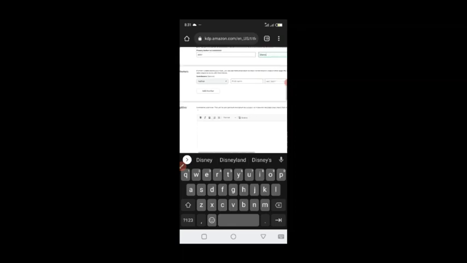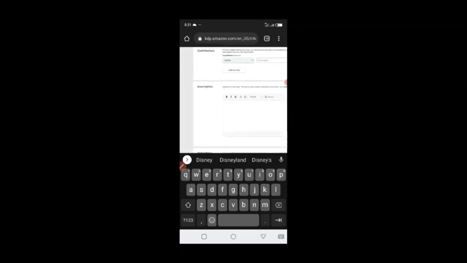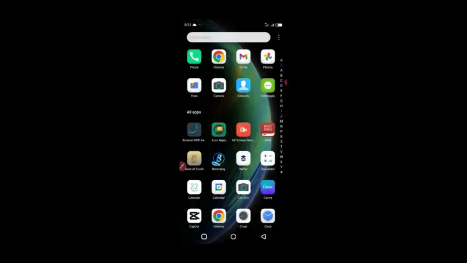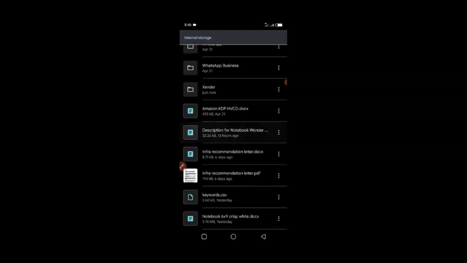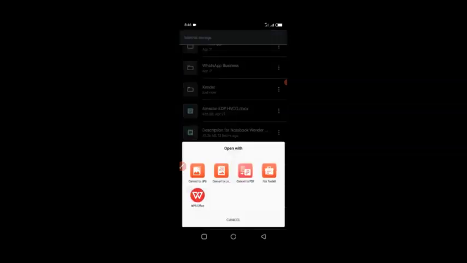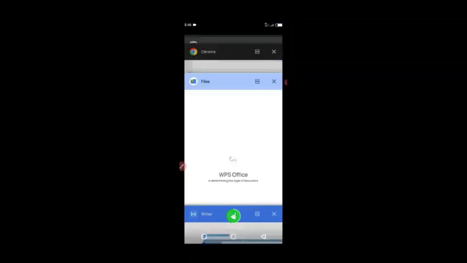can acknowledge the contributors. So for the description, I have the description somewhere. Let me find it. I like to keep it ready. So this is the description for this particular Kindle. So I'm just going to open it with WPS and copy everything and paste it. So this description, you will learn how to write this description. It's very easy, very easy. I'll show you how you can put words together, and this is a notebook, so it doesn't need more content here. So I'm just going to copy this, and then I'm going to go back to my Chrome.